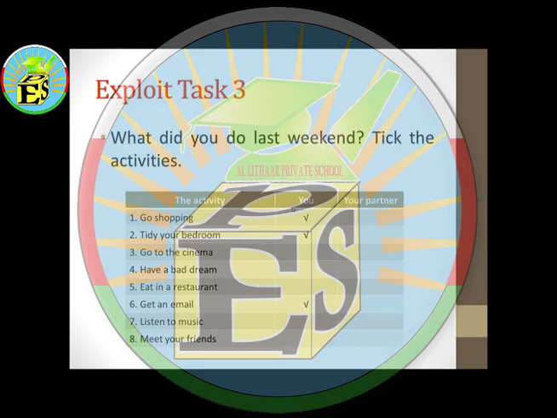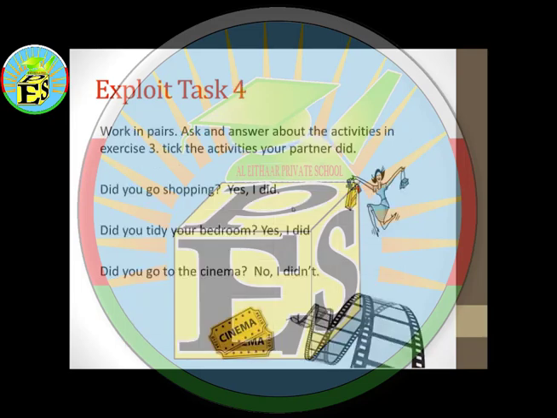After doing this, we will move to task number 4, which is related to task number 3. But here you need to ask a partner. Your partner can be your friend, your dad or mom, siblings, anybody. And you're going to ask the questions like in the bubble. So, did you go shopping? If not, in the negative form, it's going to be no, I didn't. And if yes, it's going to be yes, I did.